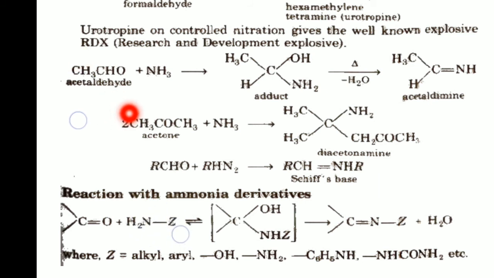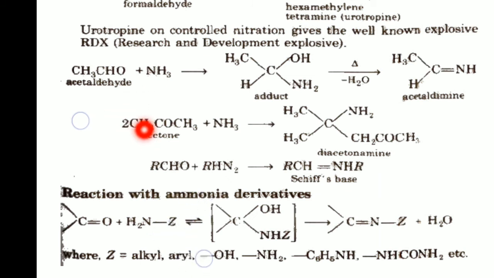If you put hydrogen in place of Z, we get ammonia. In place of that hydrogen, we put Z. Z may be an alkyl group like methyl, ethyl, propyl, and then it would be alkyl amine. Amines can be formed from ammonia.